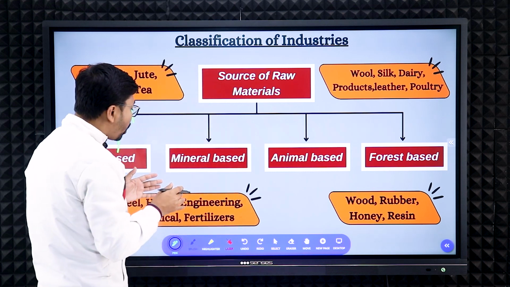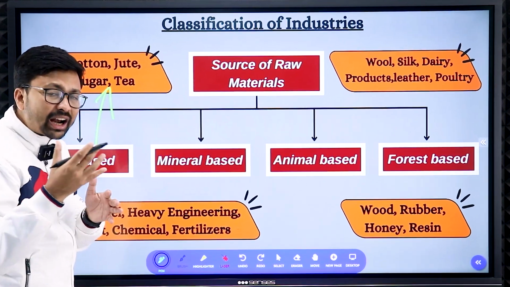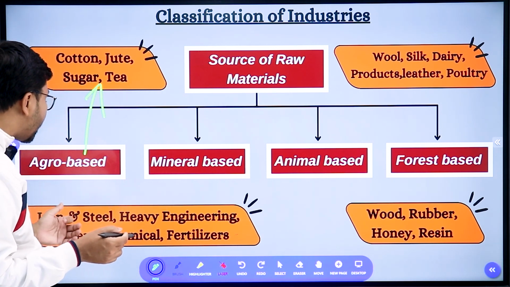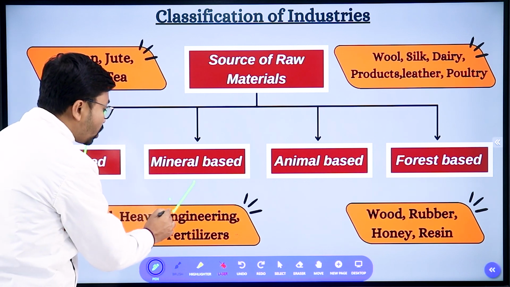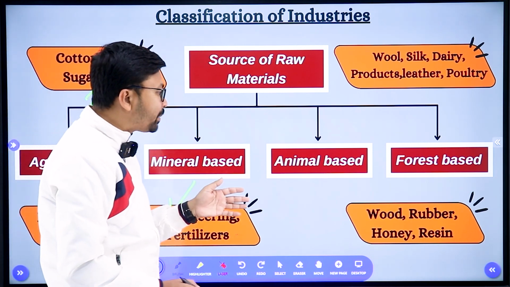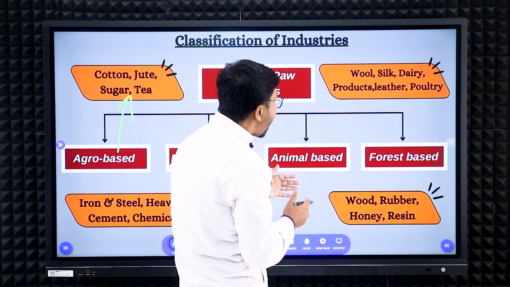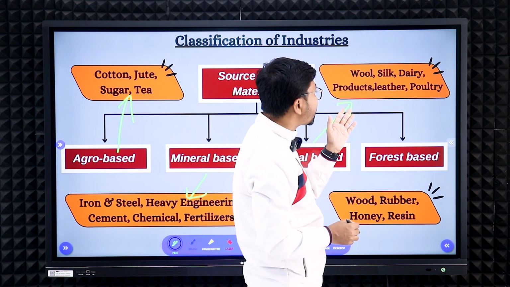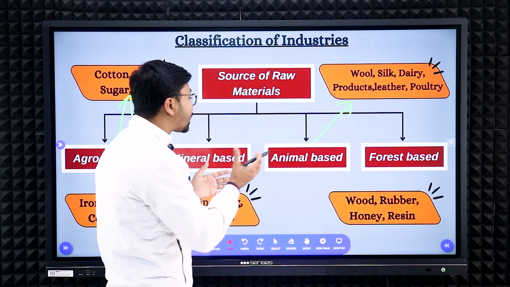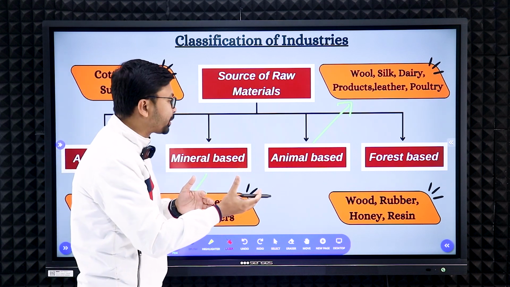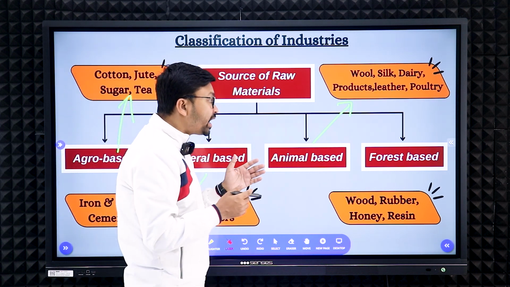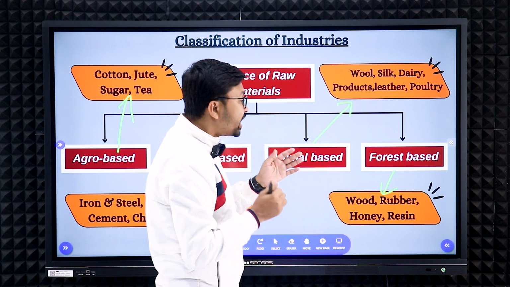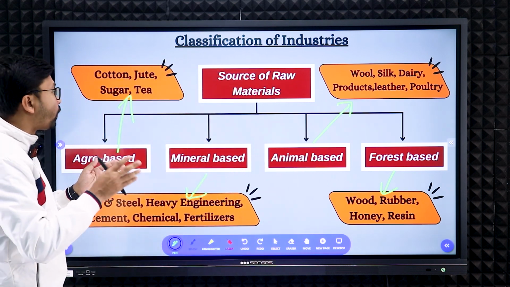Now mineral-based industries. Obviously they require minerals, so the raw materials will come from the mine field. So what are those? Iron and steel industry, heavy engineering, cement, chemical, and fertilizer. Those are the mineral-based industries. Animal-based industry requires animal products. So what are the animal products we require? Like wool, silk, dairy products, leather, poultry, all those things mainly come from animal products. So those are called animal-based industries. Next, forest-based industry: wood, rubber, honey, resin. Those industries come under the forest-based industries.